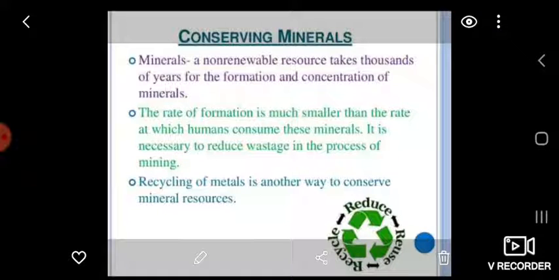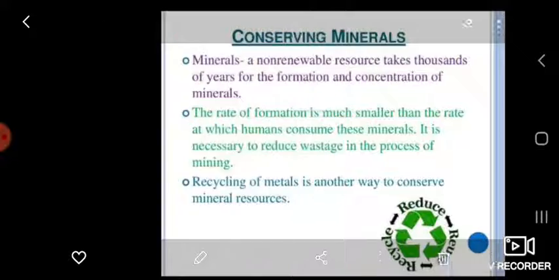Conservation of minerals. Minerals are a non renewable resource. It takes thousands of years for the formation and concentration of minerals. The rate of formation is much smaller than the rate at which humans consume these minerals. It is necessary to reduce wastage in the process of mining. Recycling of metals is another way in which the mineral resource can be conserved.